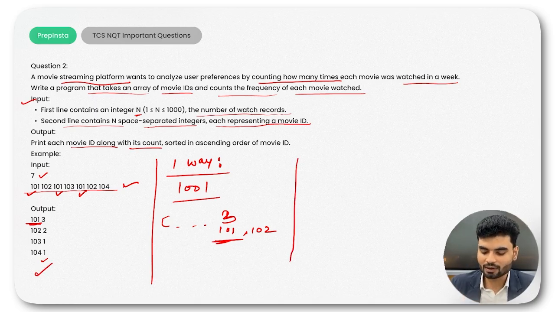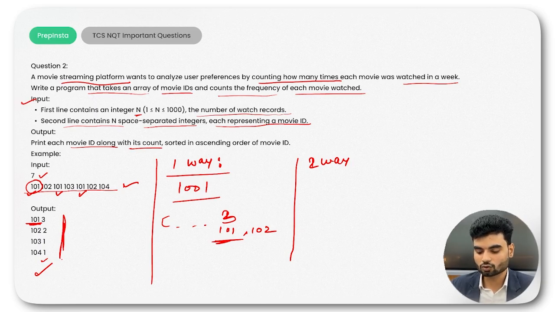Second way can be a hash map. Like what you will do, you will make these values as a key. Okay. And whenever you get this value, increment the key value. Okay. So the key will be updated. At the end, you can print the hash map normally. How? With the help of key and value, you will have this particular output.